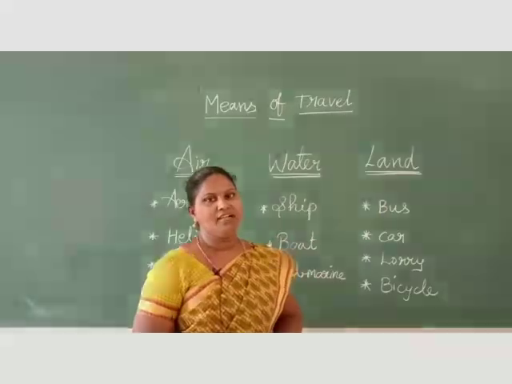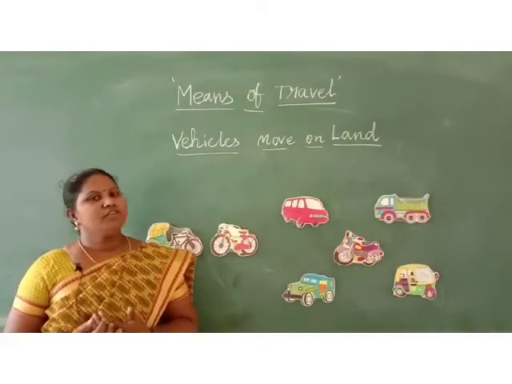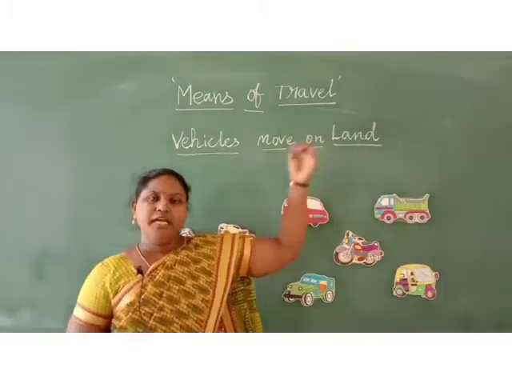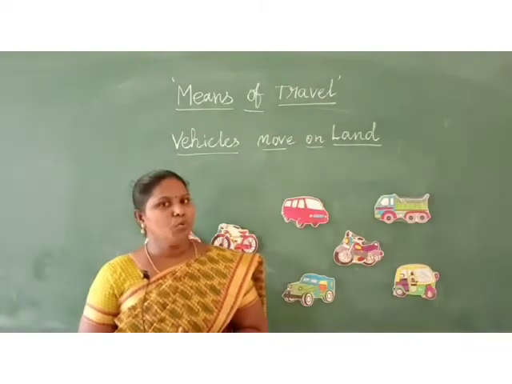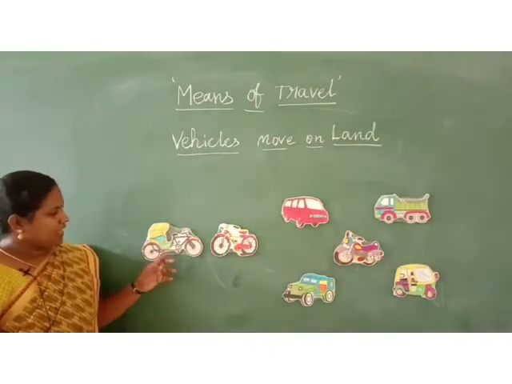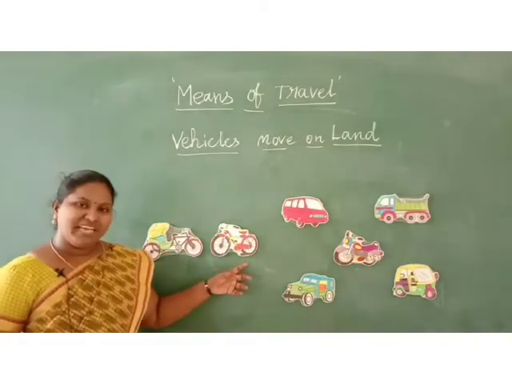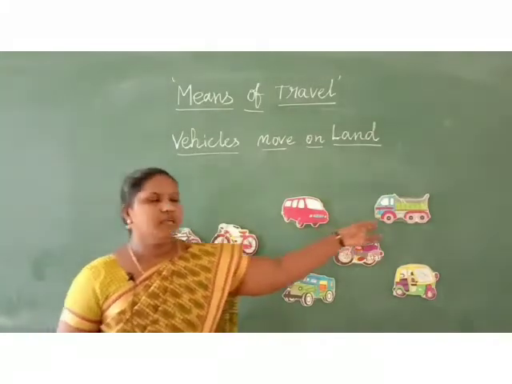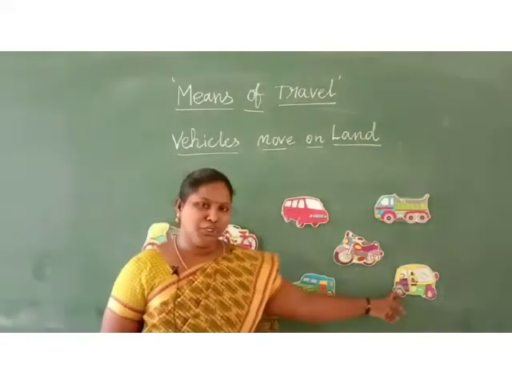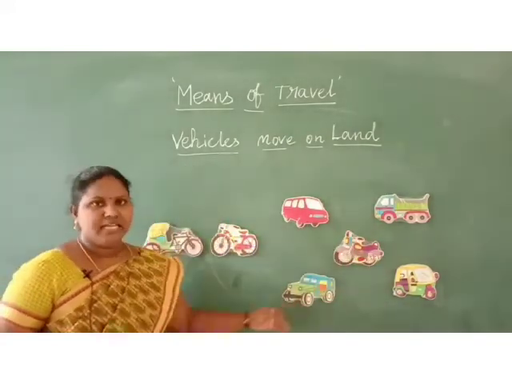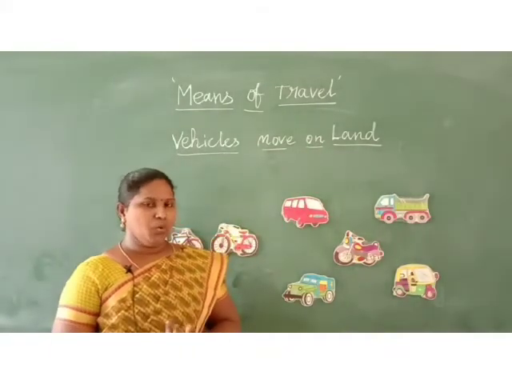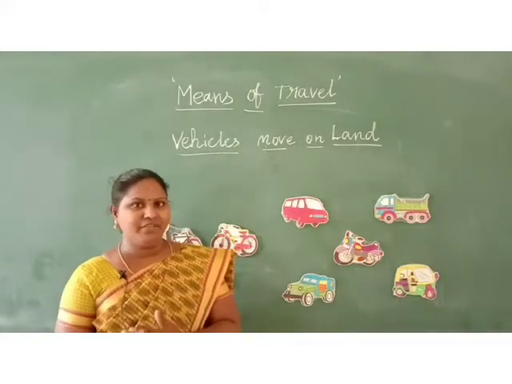Have you understood children? Children, in this class we are going to discuss vehicles that move on land. Can you tell me what are the vehicles that move on land? Yes? Let's see. An auto rickshaw, bicycle, van, truck, motorcycle, jeep and auto. These are the vehicles that move on land. Have you understood children?